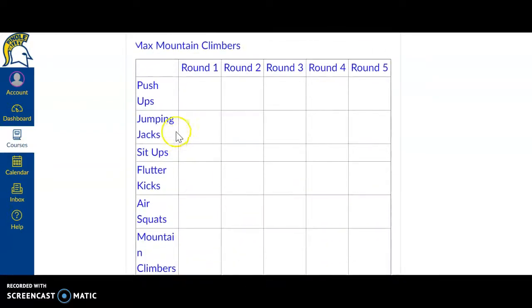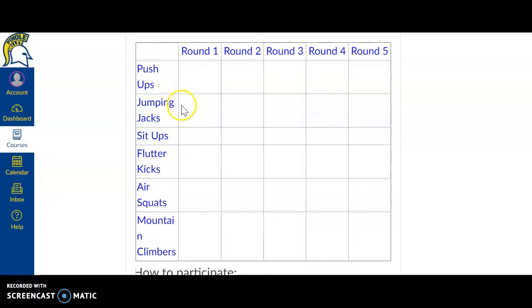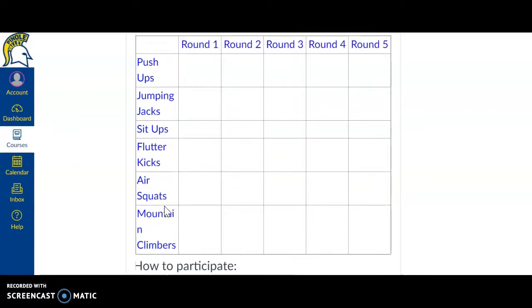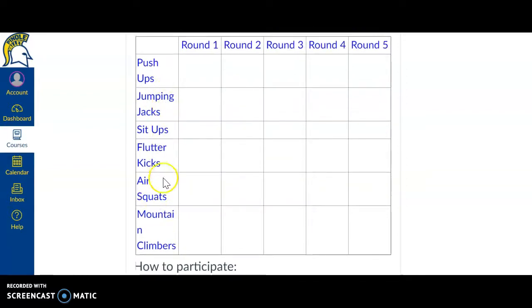As a pretend student, I tried to create activities that I think you guys would know what they look like. I probably could have done a better job where I could have created links to show you exactly how to do each one. But I figured, okay, everyone knows what a push-up is, jumping jacks, sit-ups. Flutter kicks might be questionable. Some people might not know what those are. Usually everybody knows about air squats and mountain climbers. So I did try to create activities that I figured everybody would know when you're creating your workouts.